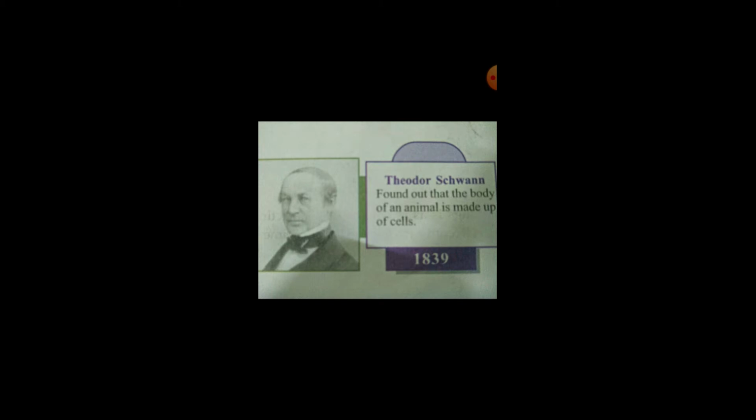Then, in 1858, another scientist called Rudolf Virchow observed that cells are dividing. He observed the dividing cells and found out that new cells are formed only from pre-existing cells. It means new cells are formed from old cells only.